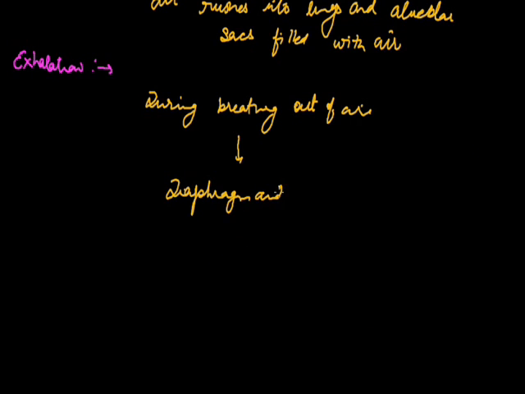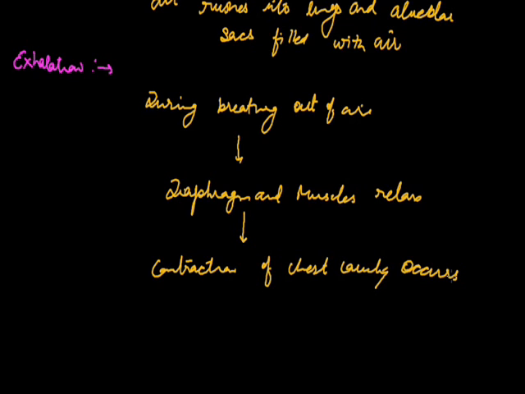As a result, contraction of the chest cavity occurs, the volume gets reduced and CO2 is pushed out.